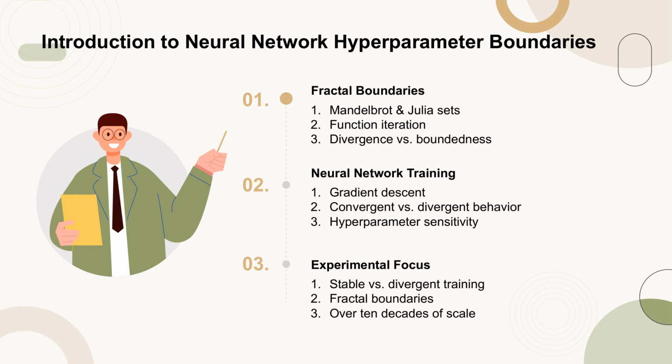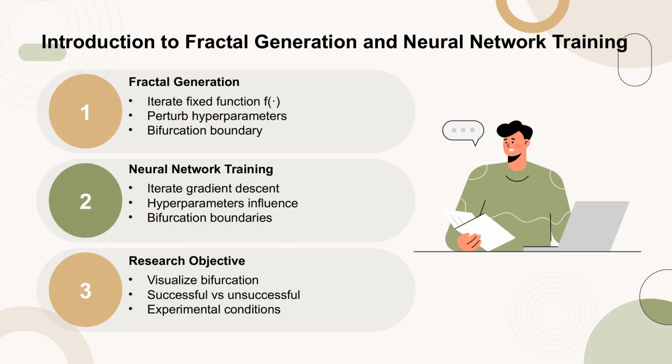Our experiments reveal that these boundaries are fractal across more than 10 decades of scale, regardless of the network configuration tested. In fractal generation, a fixed function is iterated repeatedly, and the set of points where small changes to hyperparameters lead to dramatic changes in the sequence of iterated values is kept. These points define a boundary in hyperparameter space where dynamics bifurcate.